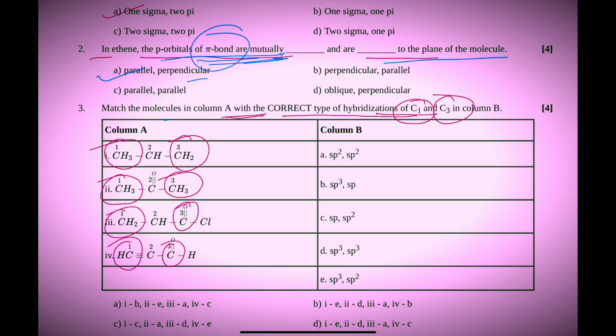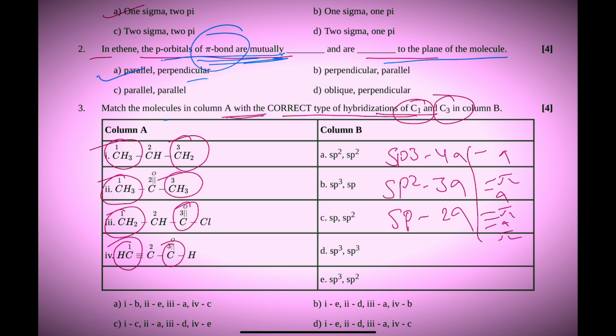So hybridization: sp3 means 4 sigma bonds, sp2 means 3 sigma bonds, sp means 2 sigma bonds. And you also know very well, a single bond is sigma, a double bond is pi and sigma, a triple bond is pi, sigma, pi.